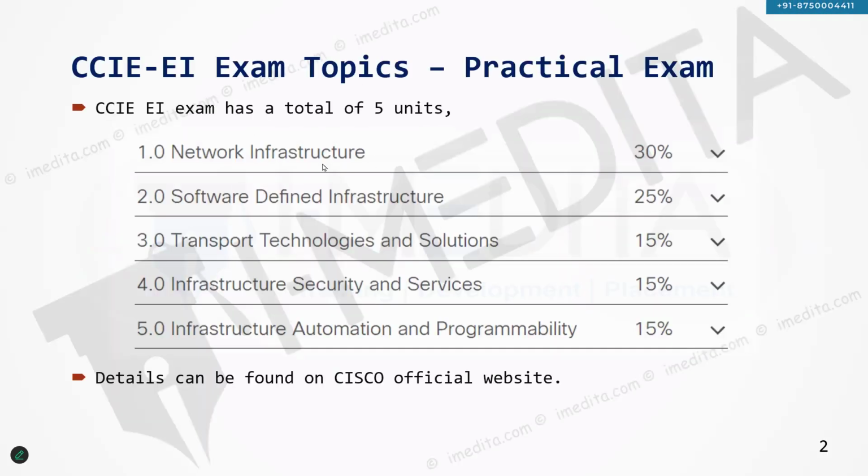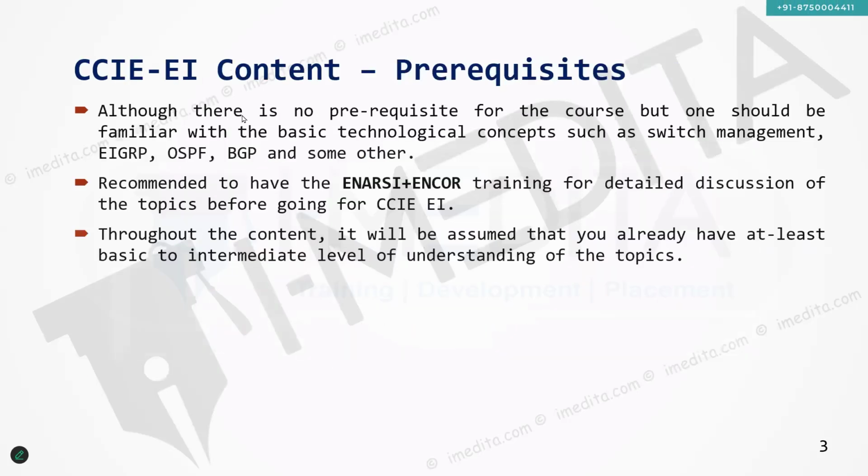We have already covered whatever topics we are going to cover. We already talked about it. Although there is no prerequisite for the course, one should be familiar with basic technological concepts such as switch management, basic EIGRP, OSPF, and BGP. It is recommended to have ENCOR and ENARSI training for detailed discussion of the topics for enterprise infrastructure.